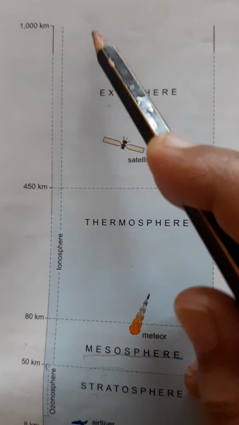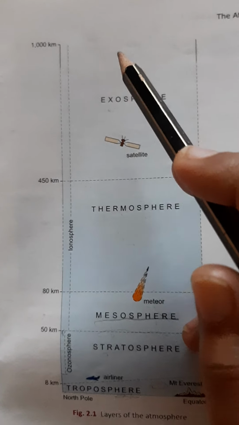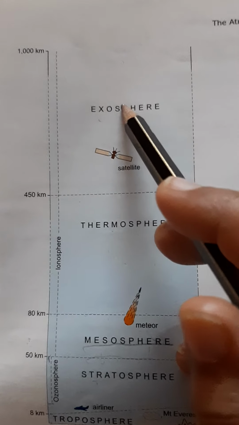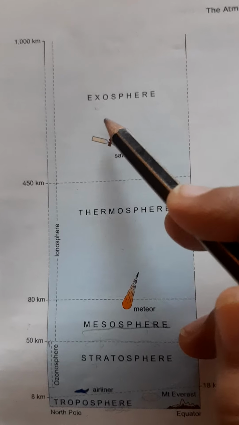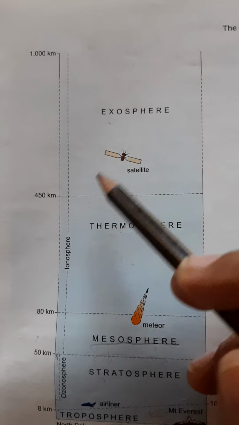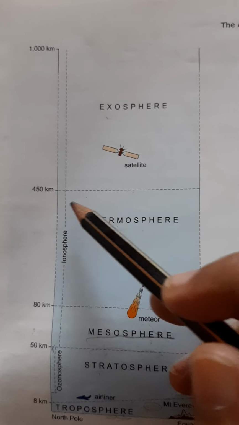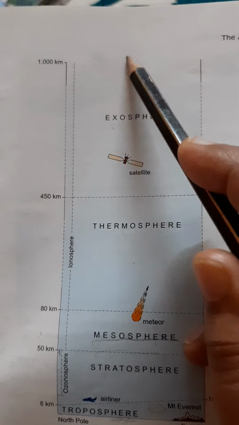There is no definite extent of it, because it is not very clear what the exact extent of exosphere is. We don't have much information about this layer, so it is enough to know that it starts where thermosphere ends at 450 kilometer, and then merges with the outer space.